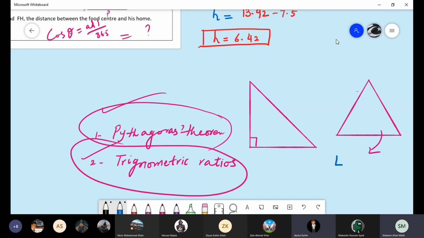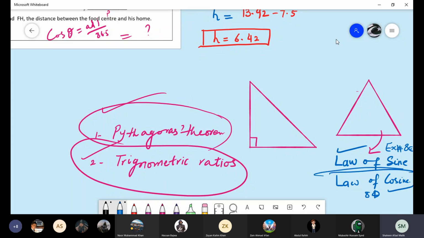We are using the sine rule or the cosine rule. We have done half of the sine rule, and we are solving the sine rule in exercise 8C and 8D. Inshallah, we will go for the cos rule also, but still we are on the sine rule.